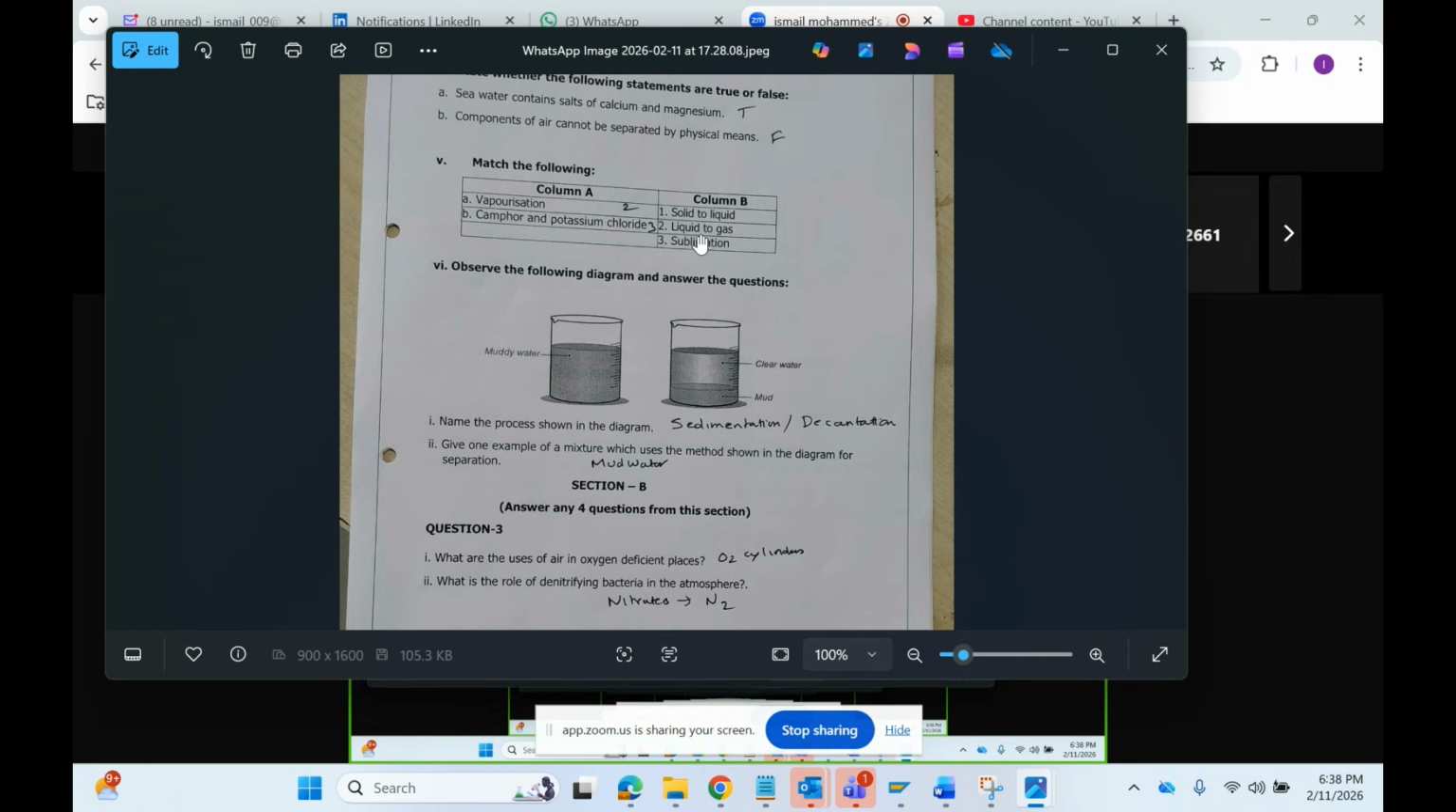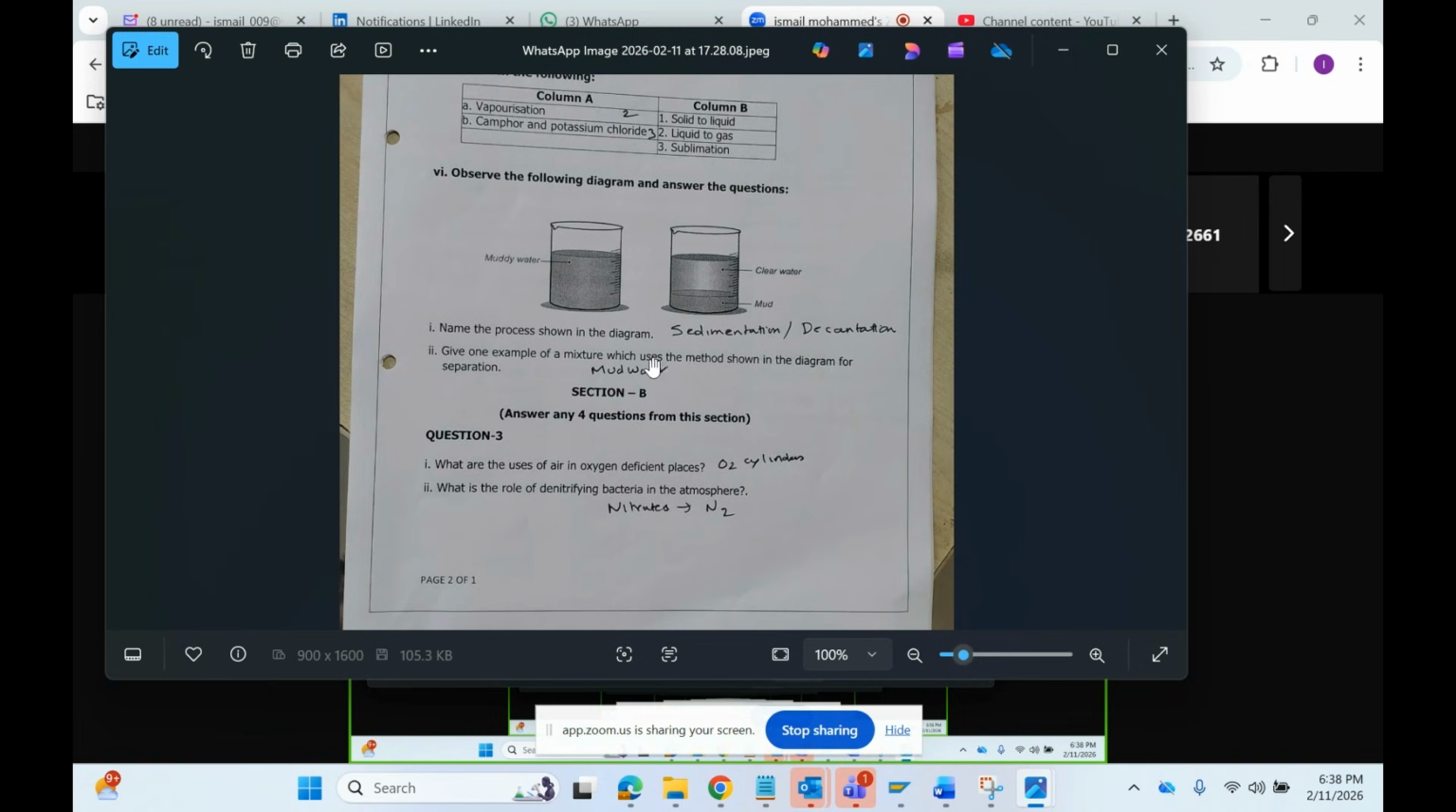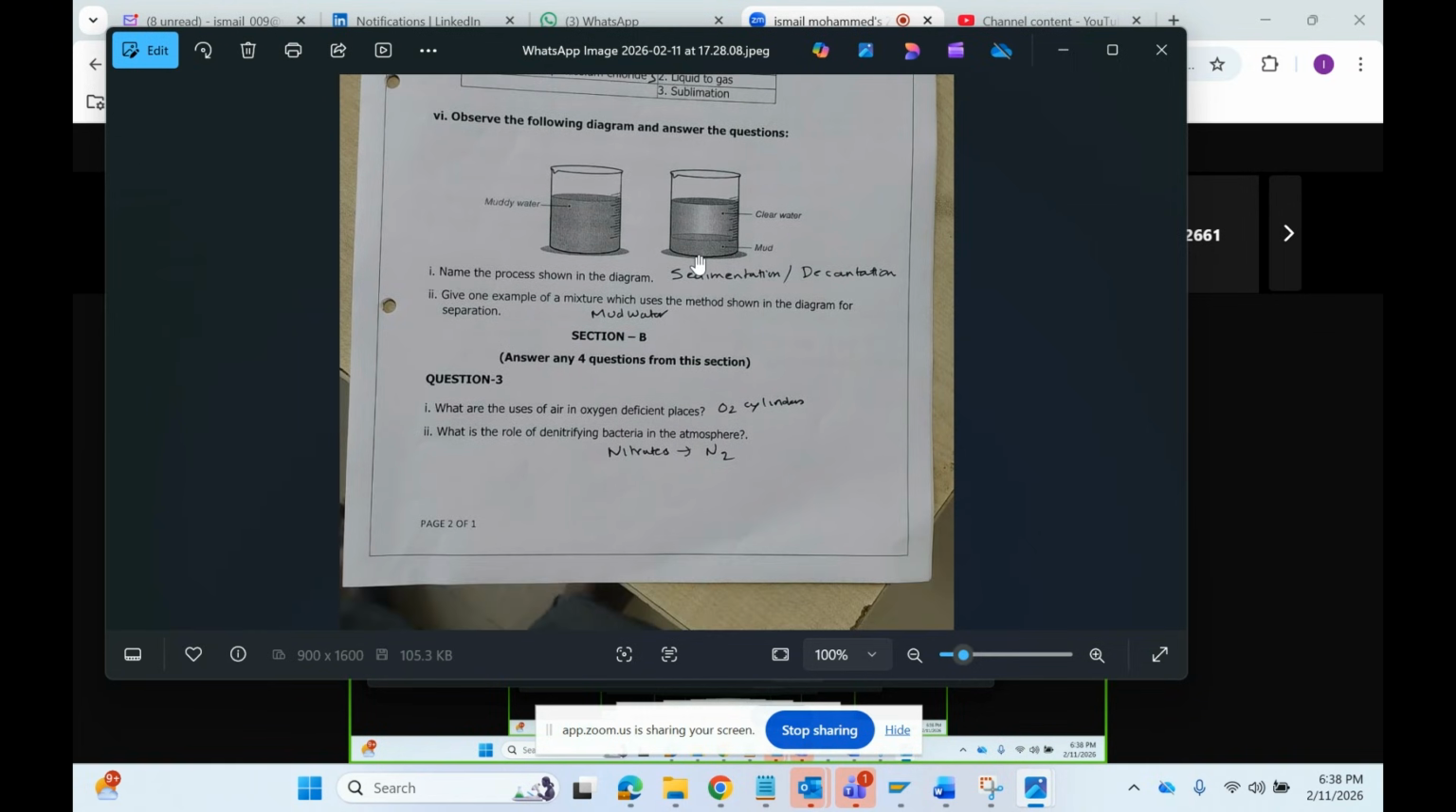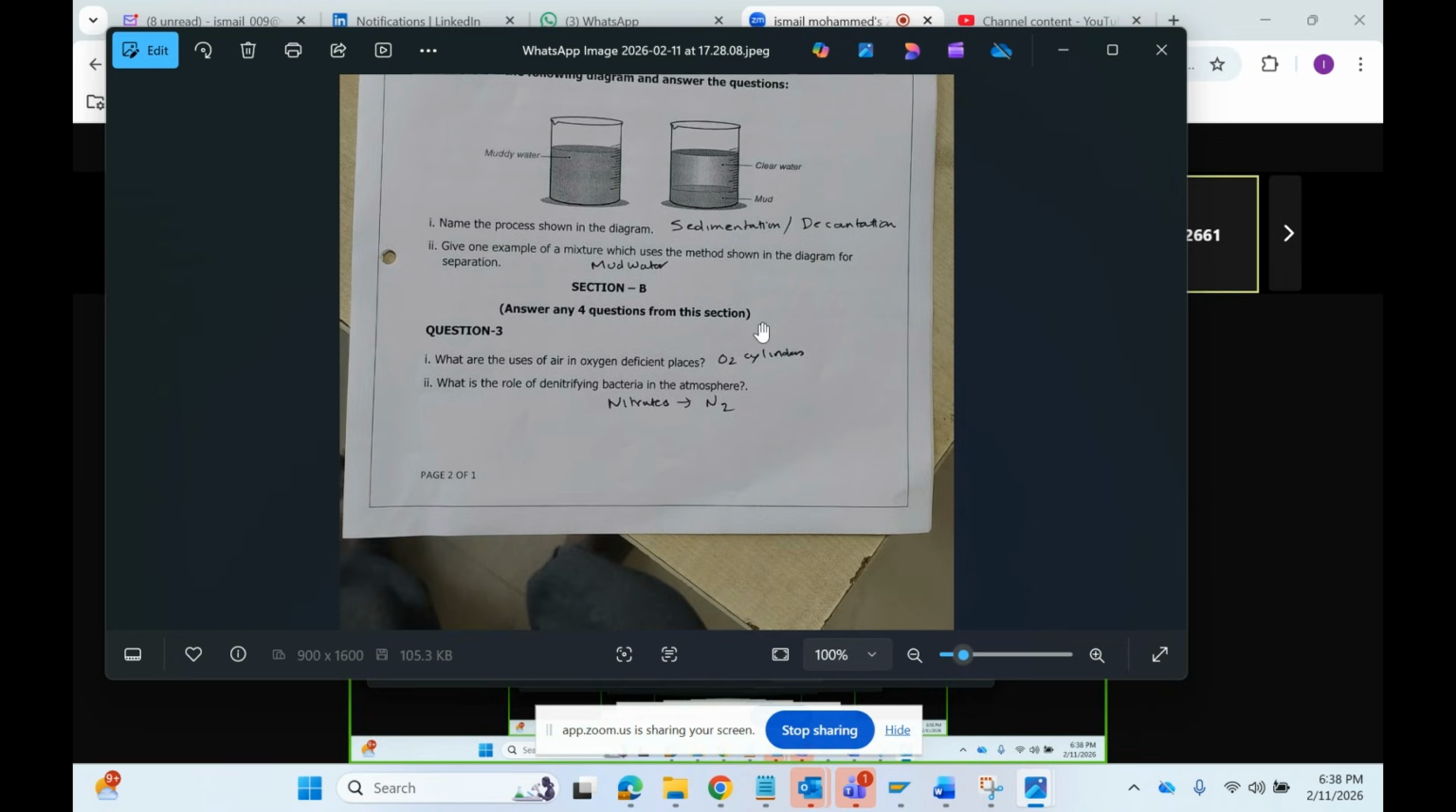Vaporization is converting liquid to gas, and camphor and potassium chloride are sublimable. Sublimation. Next one. This is muddy water. The mud comes here, clear water comes here. What is the process that is used? Decantation. Example of a mixture: this one is muddy water.